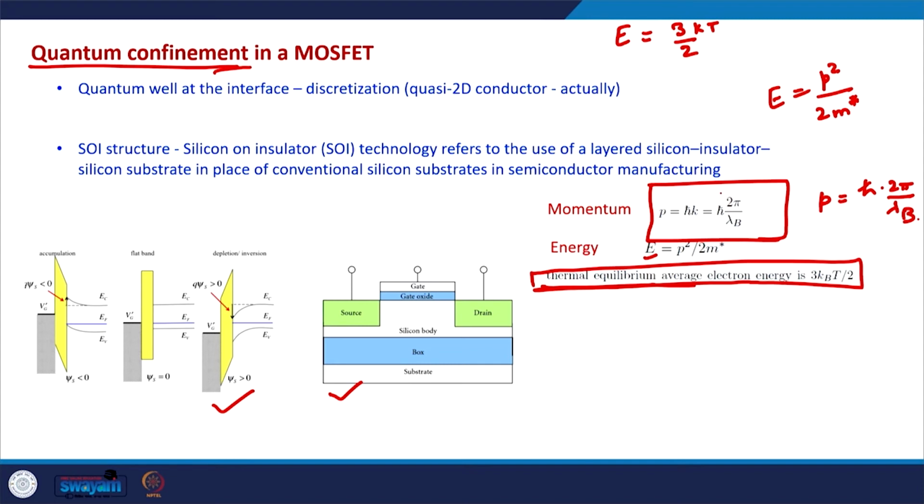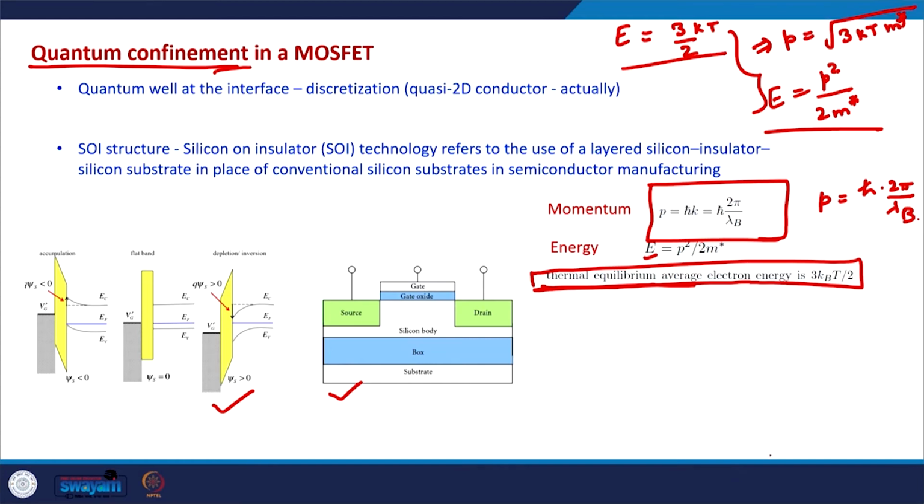This is just for a rough calculation. In that case, from these two relationships, the momentum will be given by the square root of 3 kT m star.